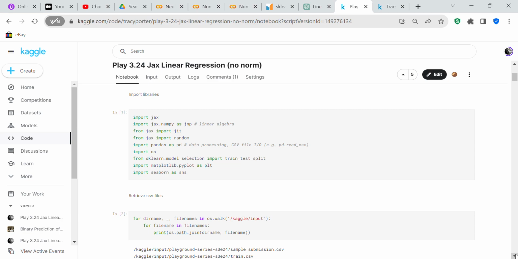We're going to import OS, which goes into the operating system and retrieves the files we're going to use. We're going to import sklearn, which provides machine learning functionality. We're going to import matplotlib.pyplot as plt, which visualizes the data, and seaborn as sns, which statistically visualizes the data.